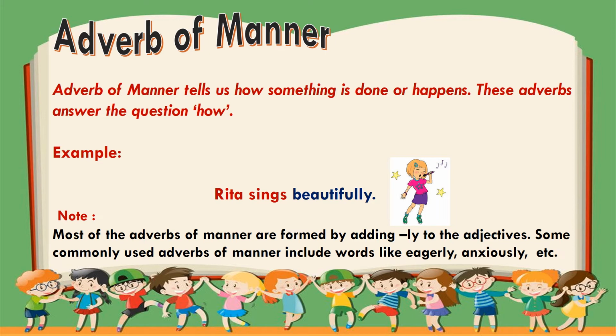Adverb of manner. An adverb of manner tells us how something is done or happens. These adverbs answer the question how. For example, Rita sings beautifully. In this, how does Rita sing? Rita sings beautifully. So beautifully is your adverb. Most adverbs of manner are formed by adding ly to the adjective. Some commonly used adverbs of manner include words like eagerly, anxiously, etc.